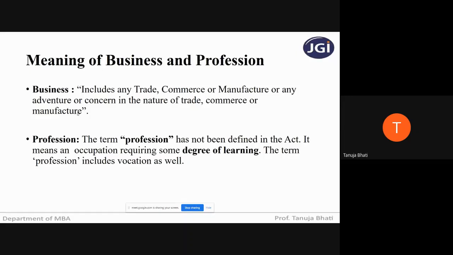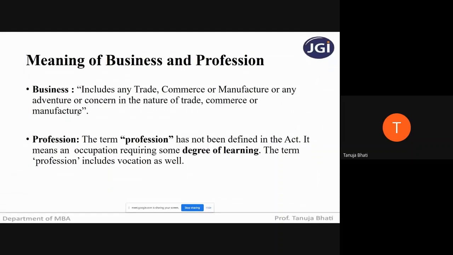Manufacture is when a particular SSC purchases some raw material and he himself converts that raw material into some other form, into some other finished goods. It is called manufacturing, or the SSC is into manufacture. That is what we say when he purchases a particular raw material and converts it into some other form, giving some other characteristics to that particular product. Then we say he is a manufacturer.